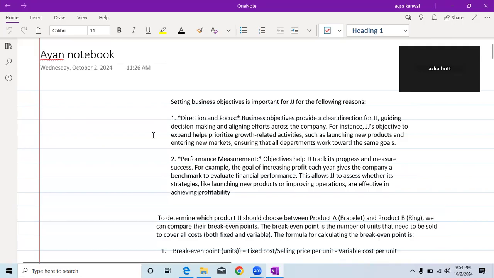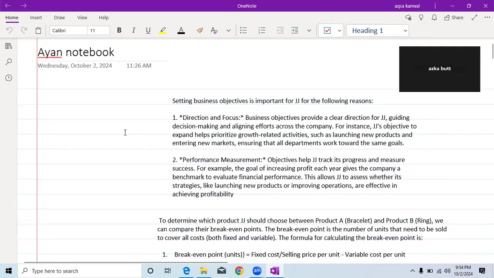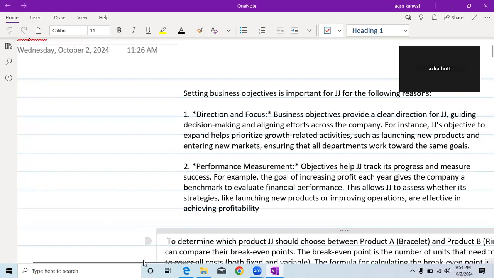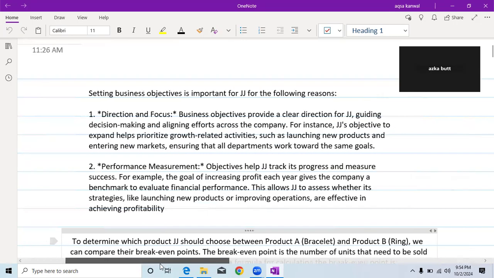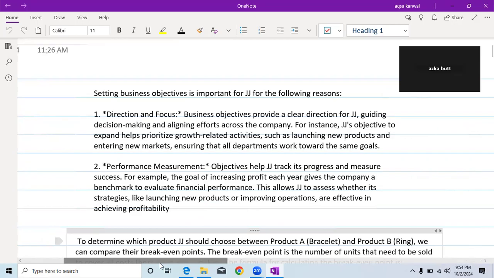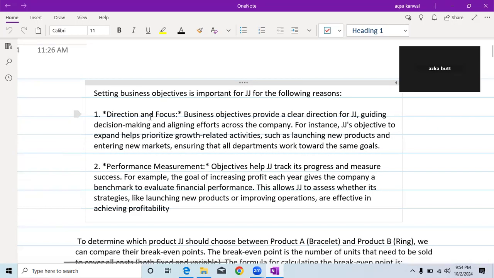But this question is for the business, so we are going to see why it's important for a business to set objectives. The first reason I have written is direction and focus. Setting business objectives gives a sense of direction and focus. Business objectives provide a clear direction for JJ. Make sure you use the business name again and again, as this is also part of your application. They guide decision making and align efforts across the company.